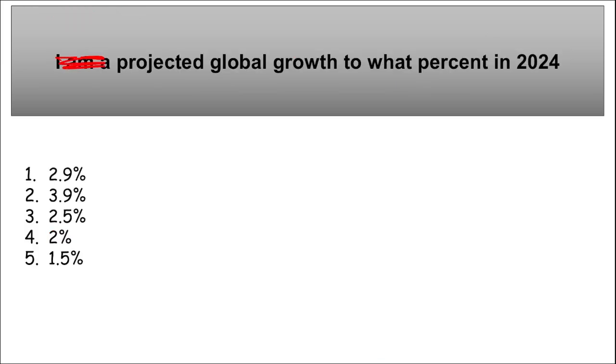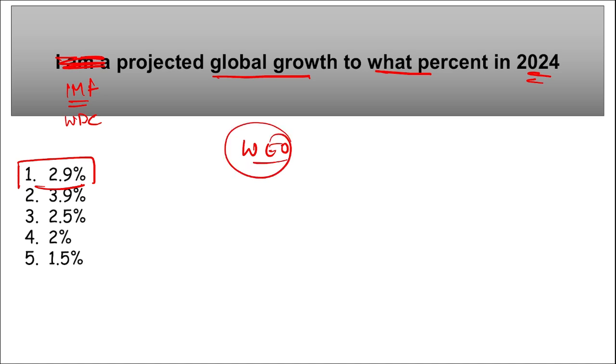Next is IMF, International Monetary Fund, headquartered at Washington DC. They have projected global growth to what percent in 2024? So recently IMF projected that the global growth will slow to just 2.9% in 2024. This report was recently released in World Economic Outlook, that is released by IMF only, correct.